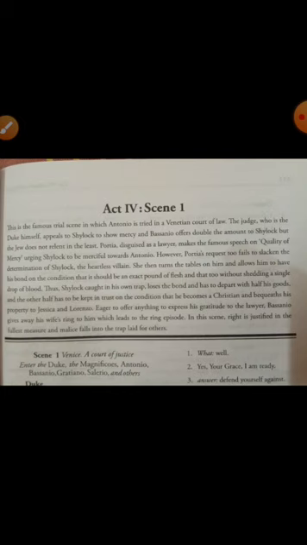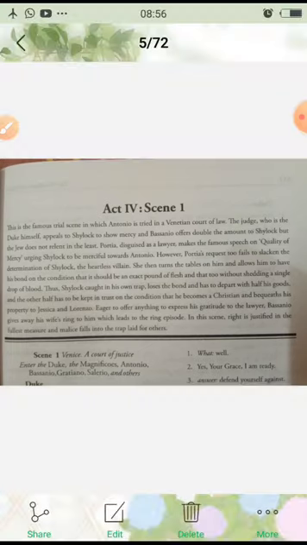Right is justified, that means जो सही है उसको एकदम सही तरीके से जस्टिफाई किया गया, and malice falls into the trap laid for others. Malice means evil, बुराई. Okay, so malice falls into the trap. जो बुराई है वो हमेशा ही क्या होता है, अगर हम दूसरे के लिए बुरा सोचते हैं तो हम ही उस बुरी कंडीशन में फंस जाते हैं. So that is proved at last in this scene by looking at the condition of Antonio and Shylock.